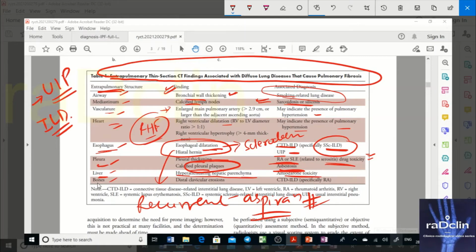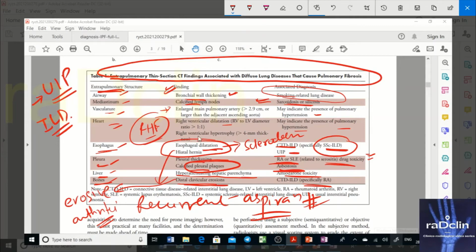Similarly, you have bones. If you see distal clavicular erosions, it goes in favor of RA, rheumatoid arthritis, because it is an erosive arthritis. So these are the features that you should keep an eye on.